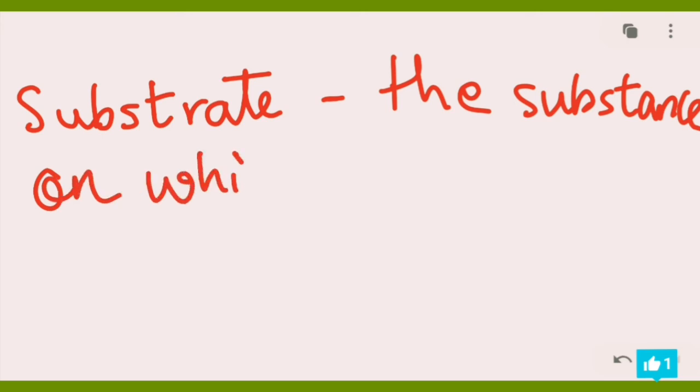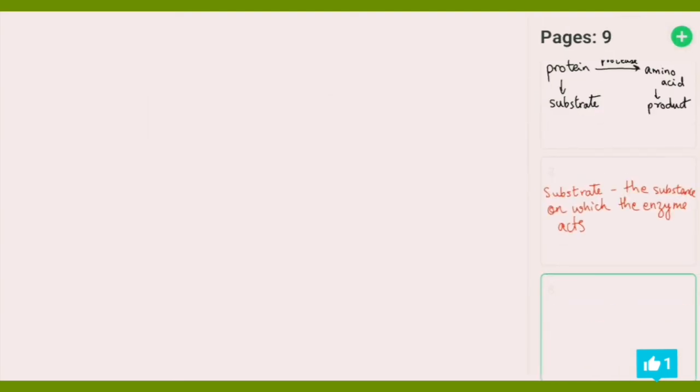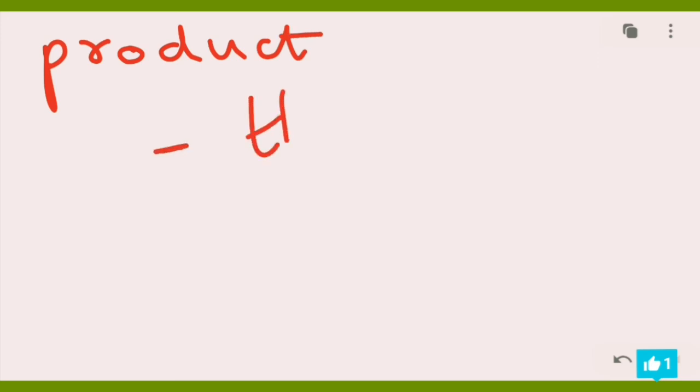On the previous case, it's the protein. And the product would be the molecule produced.